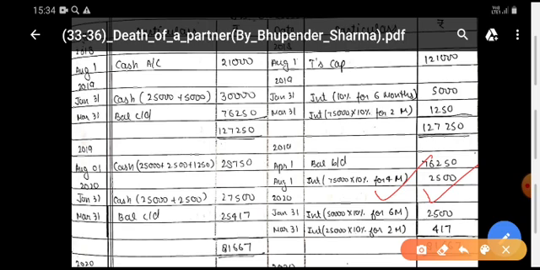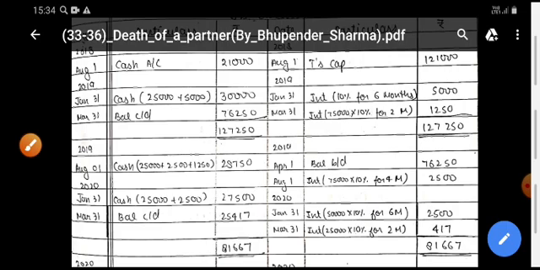and now you are going to pay him 25,000 as principal, 2,500 interest plus 1,250. This is for 4 months and this is for 2 months. And the total installment due is rupees 28,750.